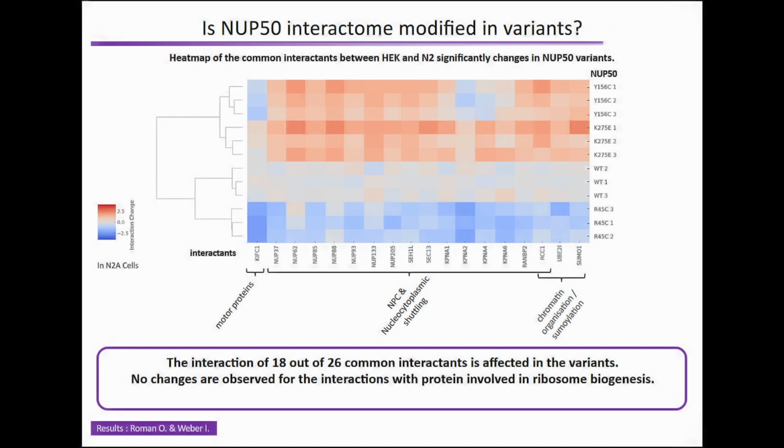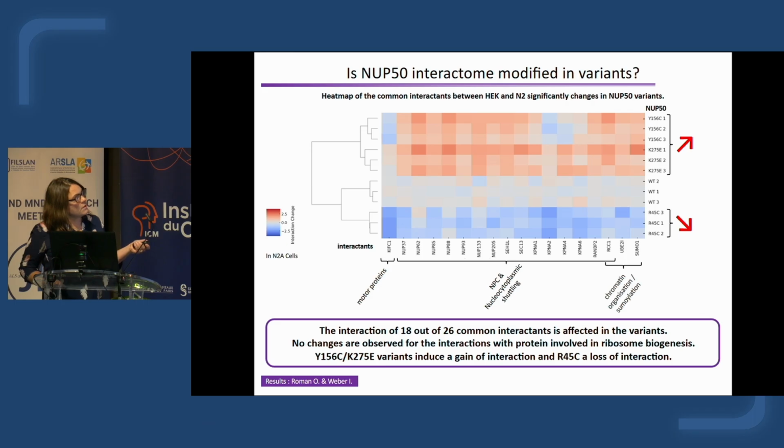The most affected proteins are the proteins involved in nucleocytoplasmic transport, and we did not observe a difference for the proteins involved in ribosome biogenesis. We also see that the variants present different effects on the interactomes, since this variant induces an increase of the interaction, and this variant a decrease of the interaction.